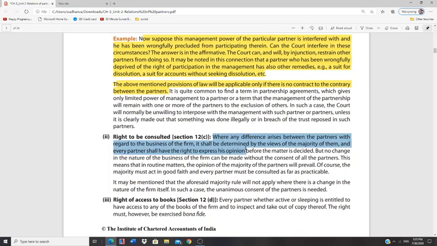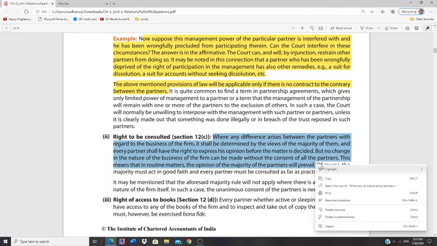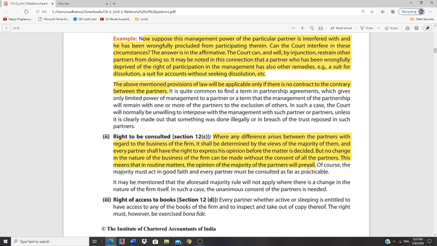Usually when a decision has to be taken in a partnership firm, as per 12C, decisions are taken based on the majority opinion. Even if the majority is hard to obtain because of the number of partners, they have to wait till a majority is obtained.